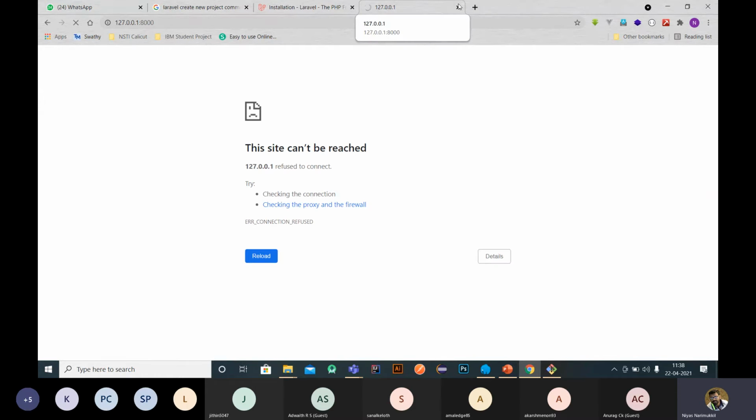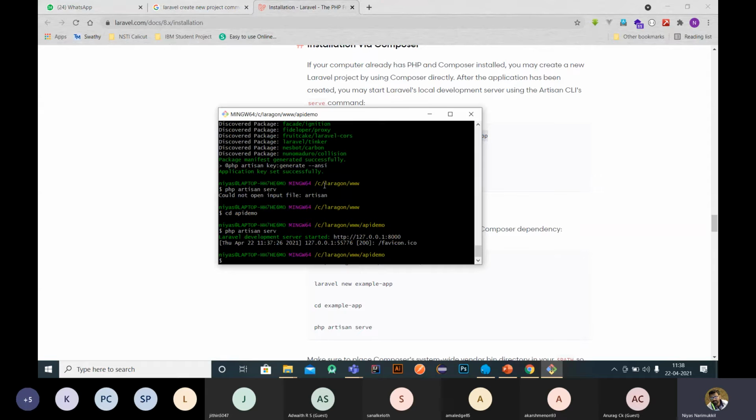Okay, because the server is stopped. So this is the Laravel development server. The issue is that we have to start the server and keep this window open all the time in order to run this Laravel development server. So we already installed Laravel here.